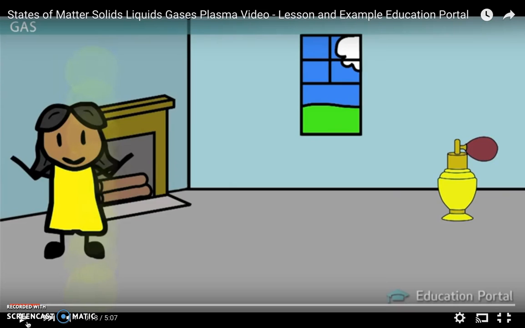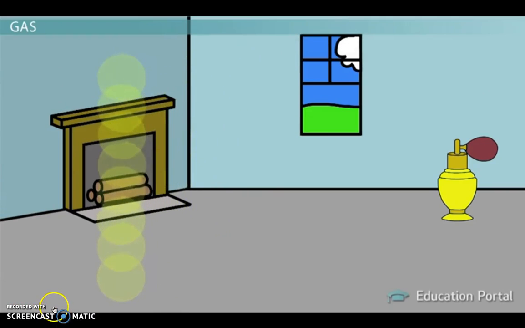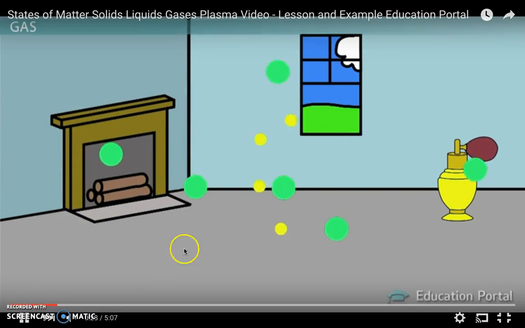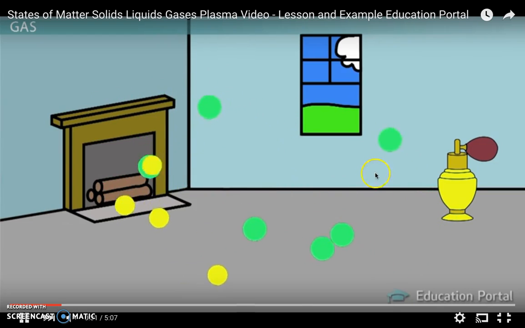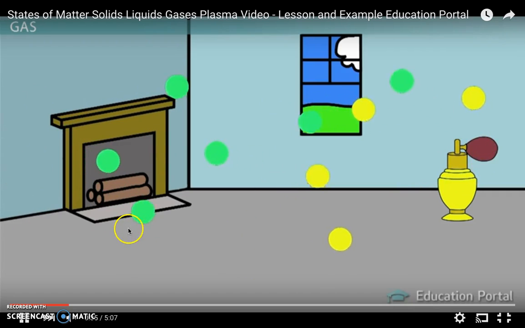Once you spray them into the air, they dissolve into the air or evaporate into the air, and as that happens they randomly move around and hit each other, and as they hit each other they get further away from each other and eventually will travel all the way across the room. So that's basically the behavior of the diffusion of a gas. You can see these are all random movements, they're bouncing off each other and they're ending up in all places all across the room.